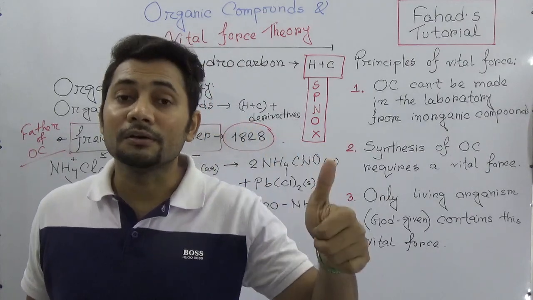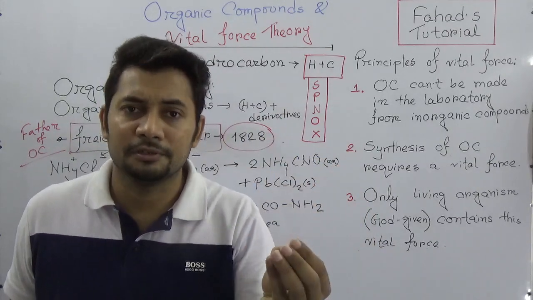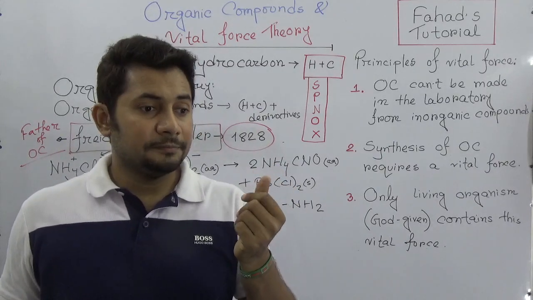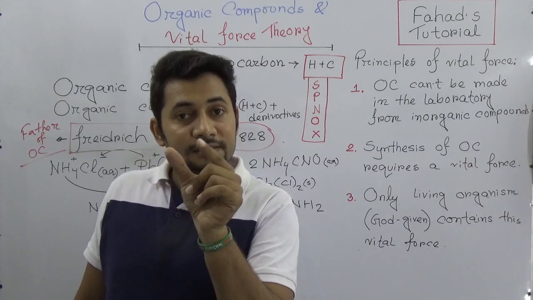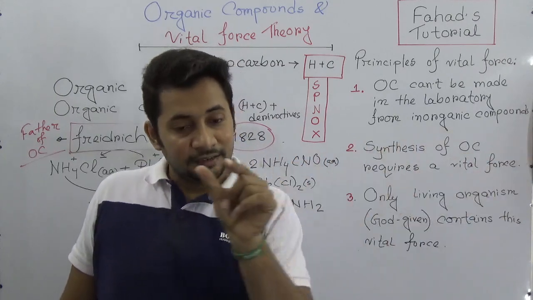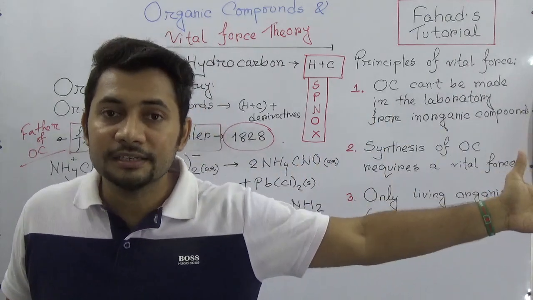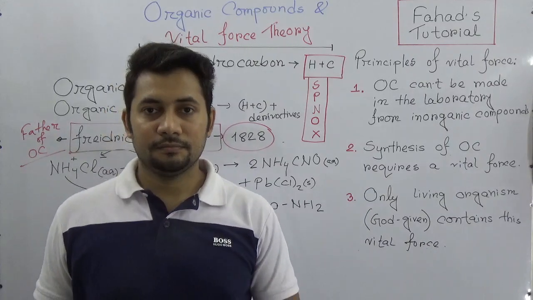Number one, we know that organic compounds are compounds of carbon, actually hydrocarbons. Carbon has the property that it can create covalent bonds with each other, and each carbon is connected with another and can create a long open chain, which is called catenation.